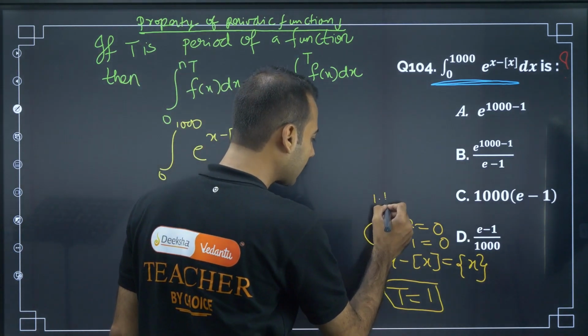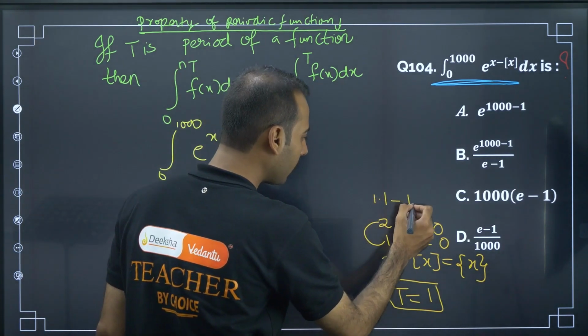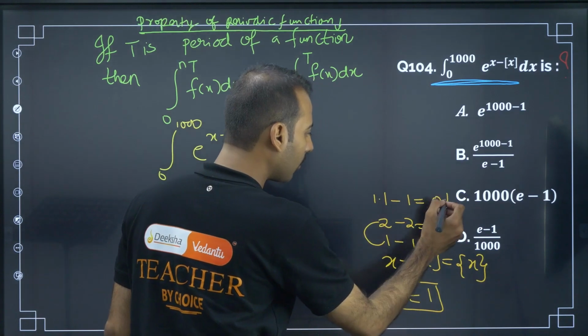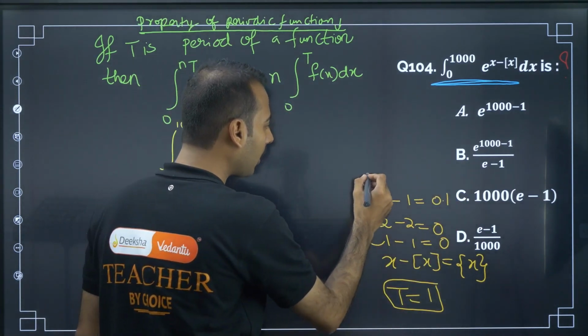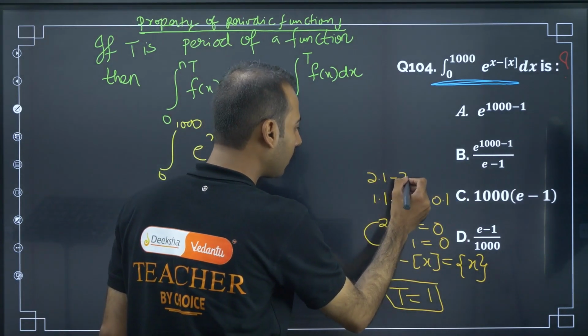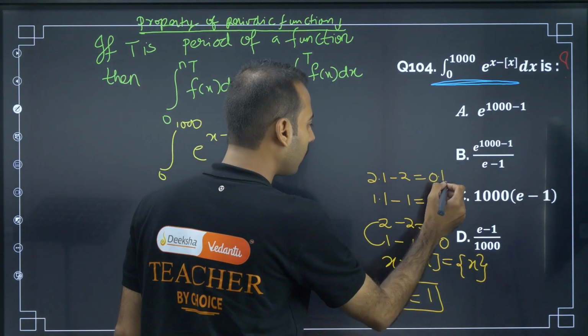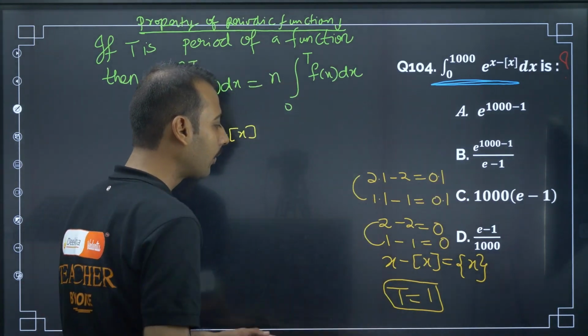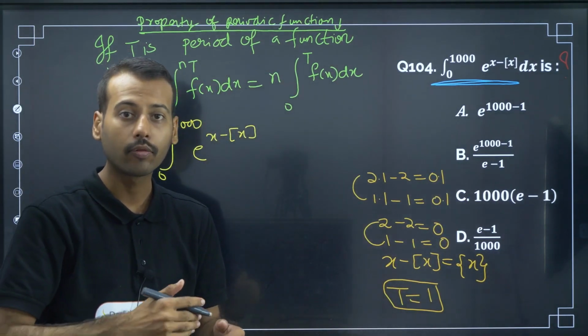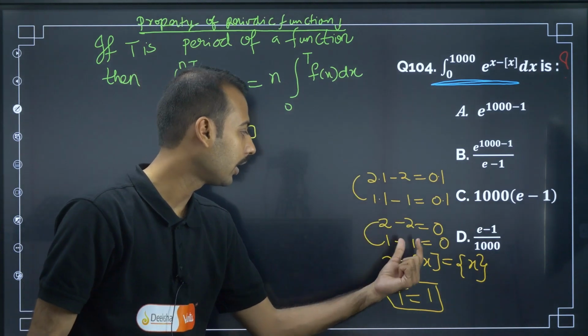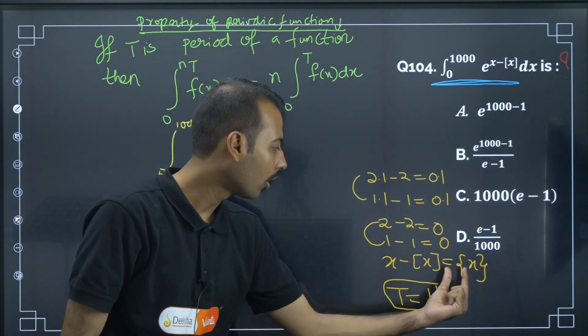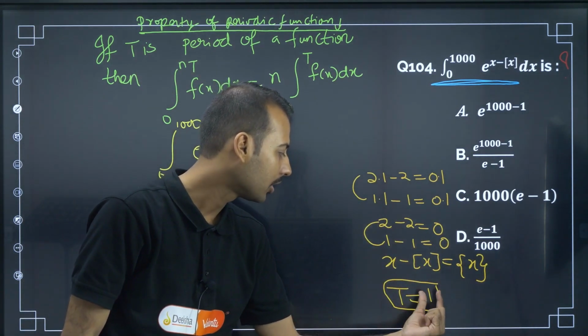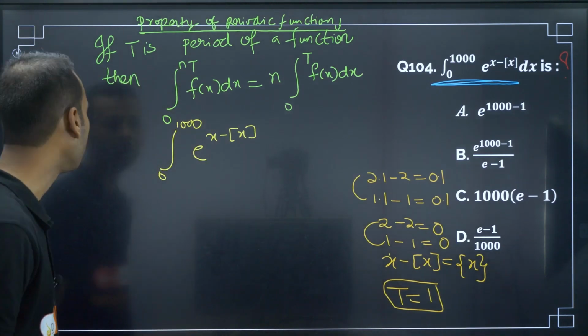Suppose I take x as 1.1, GIF is 1, so here we get 0.1. Next, if I take 2.1, GIF is 2, so here we are left with 0.1. So if you observe, after a length of 1, we are getting the same output. That's why for the fractional part function, the period is 1. This you should be knowing.